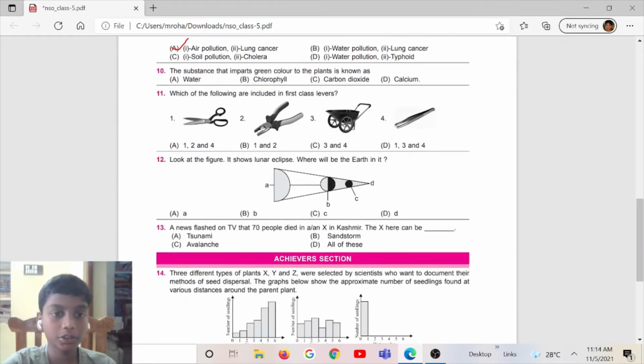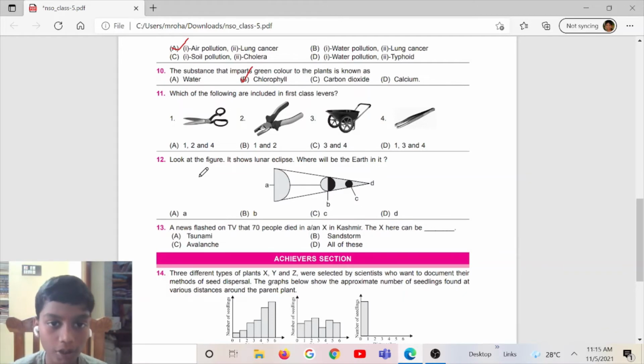So the next question is question number 10. The substance that imparts green color to the plants is known as: option A, water. Option B, chlorophyll. Option C, carbon dioxide. Option D, calcium. And the correct answer is option B, chlorophyll.